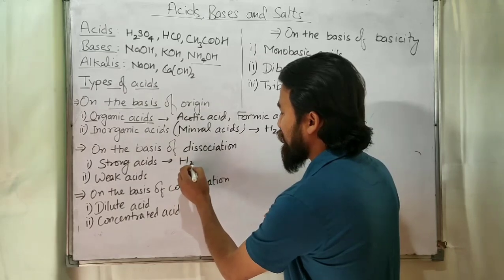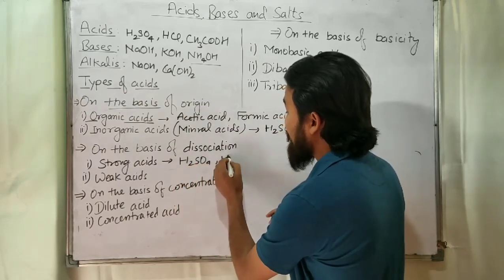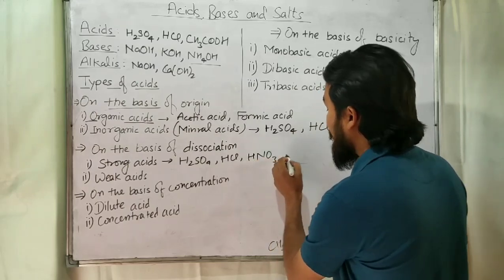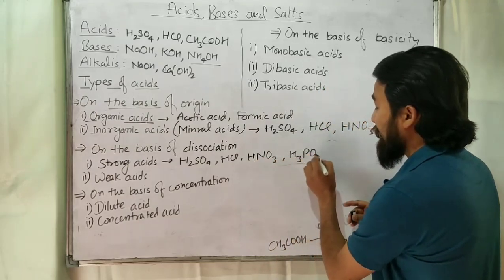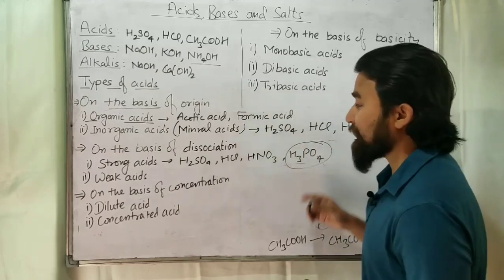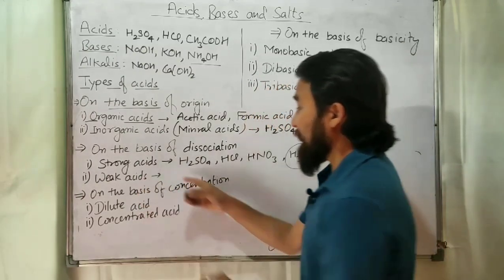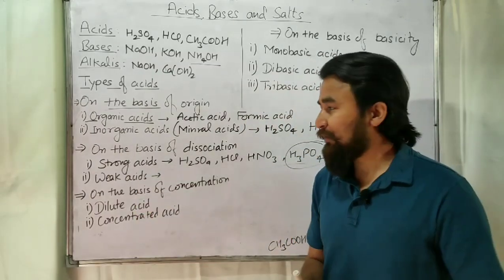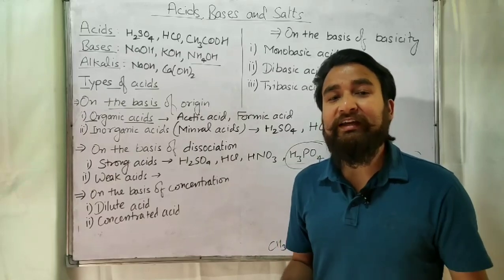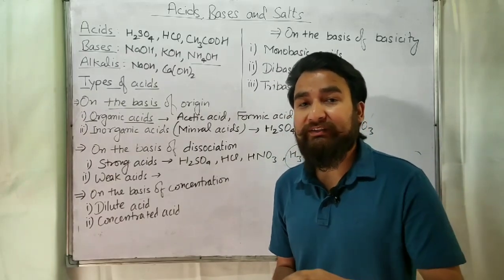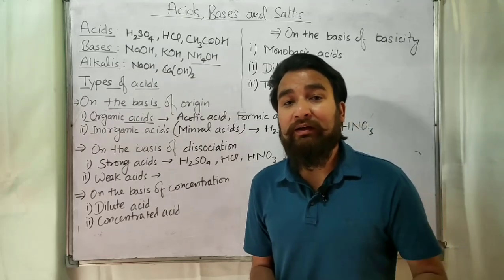So H2SO4 is a strong acid, HCl is a strong acid, HNO3 is a strong acid. Okay, H3PO4. Can you give me the name of H3PO4? If you know the name, please write in the comment box. Then the next is weak acids. Weak acids, when dissolved in water, do not dissociate completely. They dissociate up to a small extent, or you can say they dissociate partially.